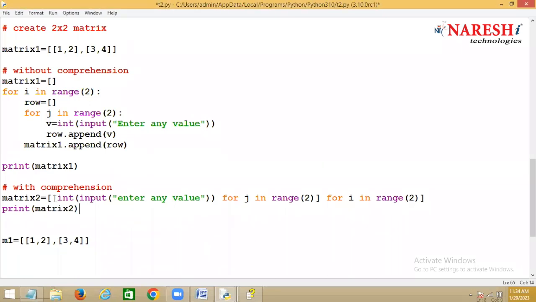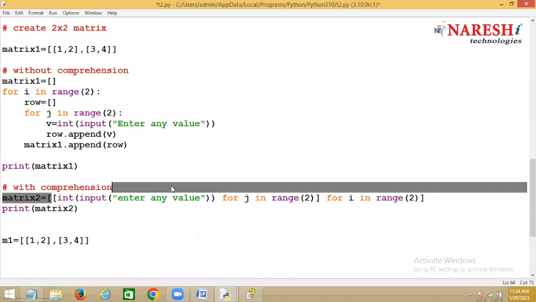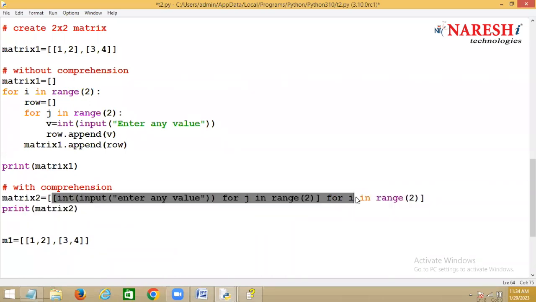Inside this list, how many lists are you adding? Inside the list, you are adding a list. How many lists are you adding? This for loop is executed how many times, Rupesh? Two times, right? It means how many lists will be added in the list? Two lists.